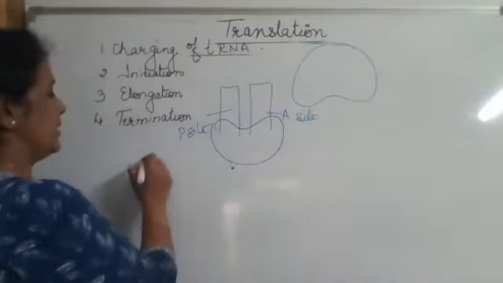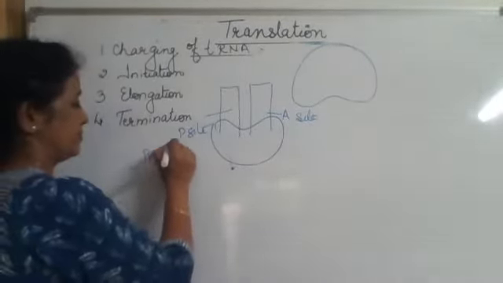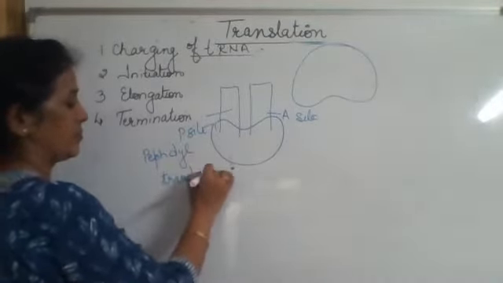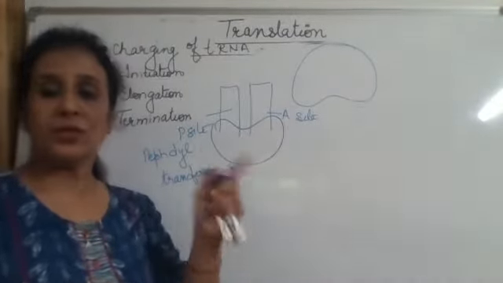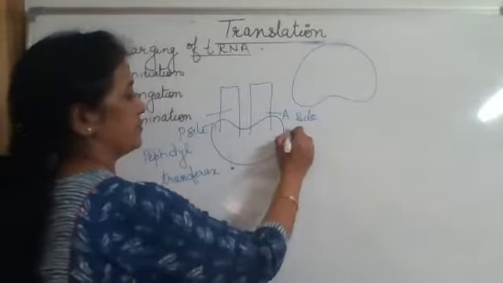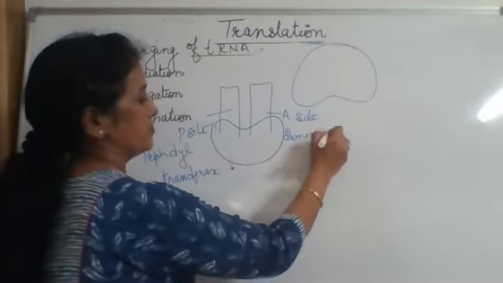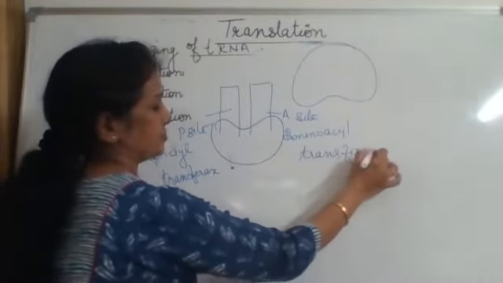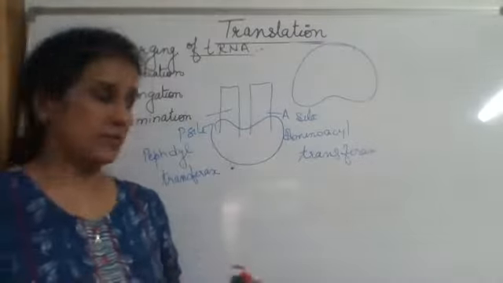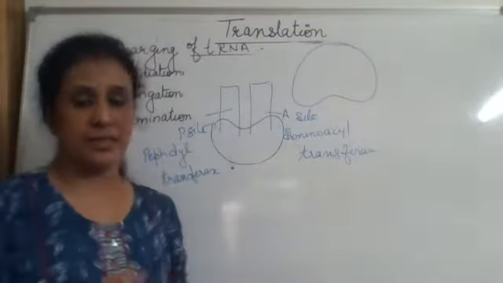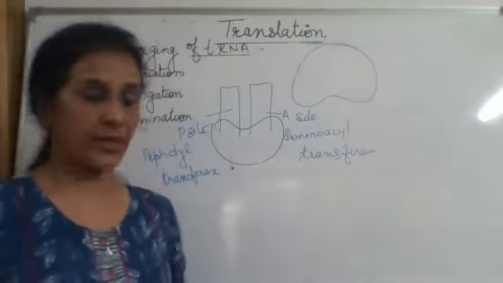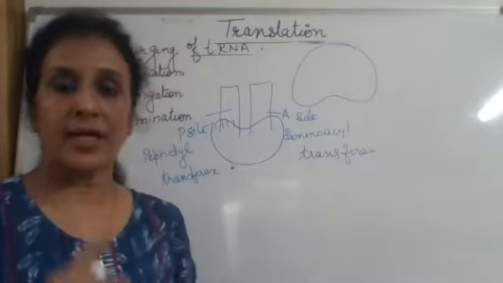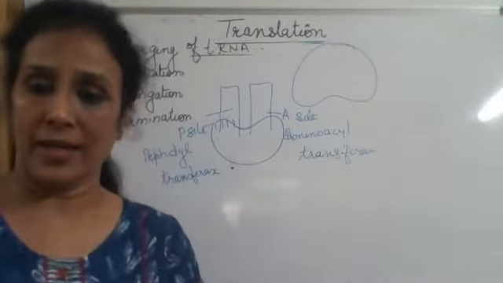P for peptidyl transferase, and A for aminoacyl transferase. So these are the two sites on the smaller ribosome. It is ready there. P site is always first occupied by the initiating codon present on mRNA.